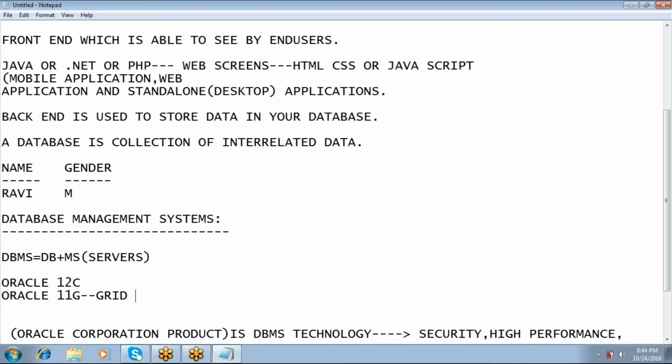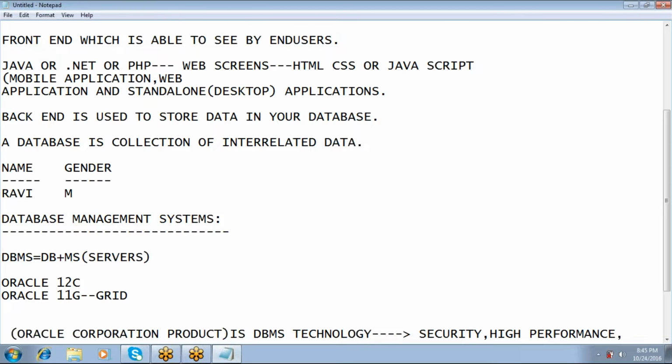But the employees of those three countries have to use my application server which is located in Hyderabad. That is the distribution of the application.